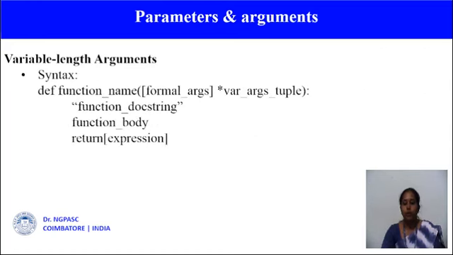So if you do not know how many arguments will be passed into your function, use an asterisk symbol before the parameter name in the function definition. So def function name is the formal arguments. So this asterisk symbol will be used before the parameter name in the function definition.